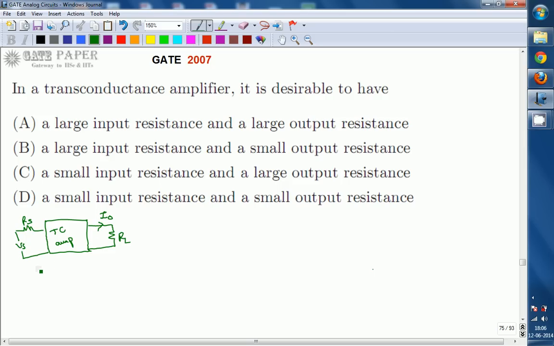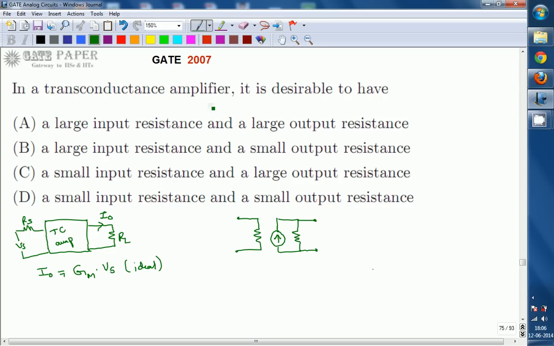A transconductance amplifier accepts a voltage signal as input and produces an output signal as current. Ideally, I0 is equal to the transconductance gain times the input voltage, indicated as Gm into Vs. This is the ideal situation. But practically, the internal architecture of a transconductance amplifier consists of an internal resistance Ri along with a current source, and every current source will have some output resistance in parallel.